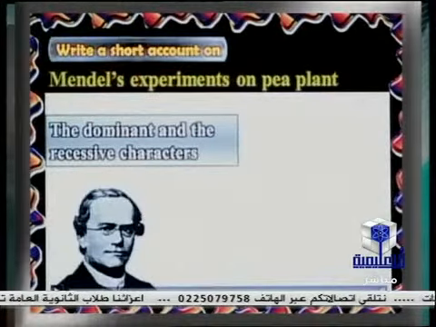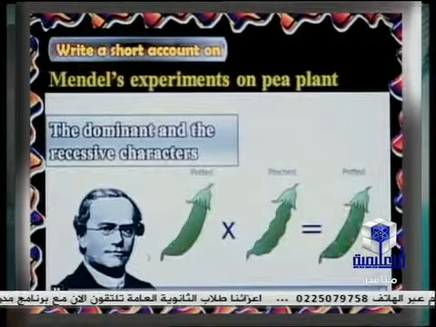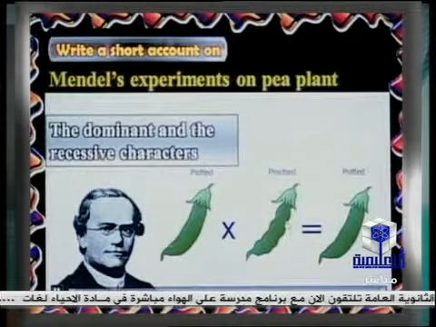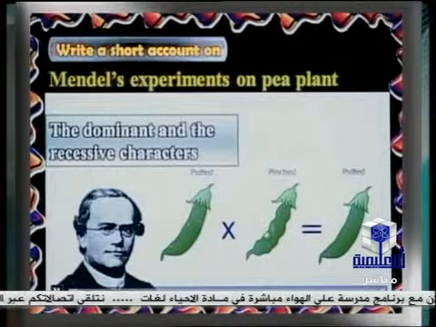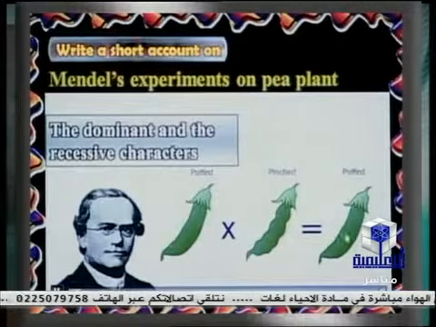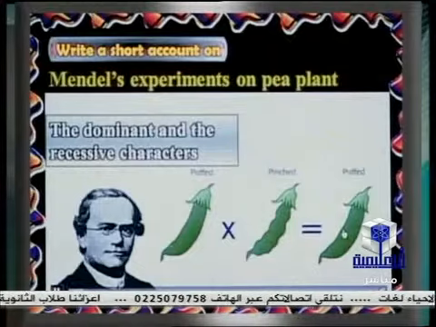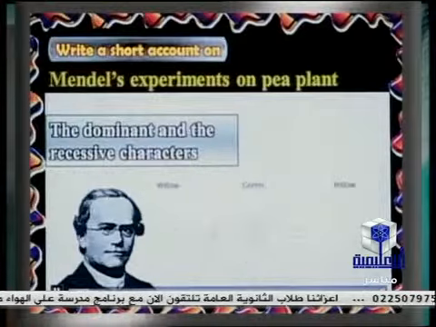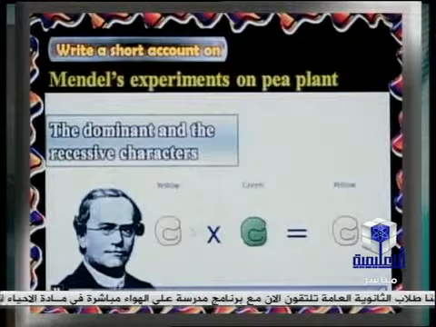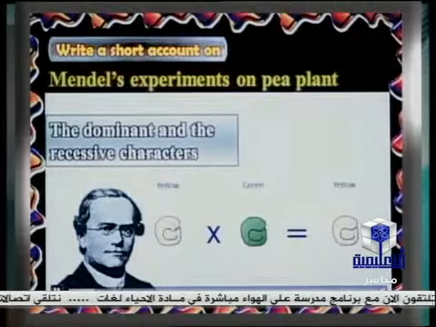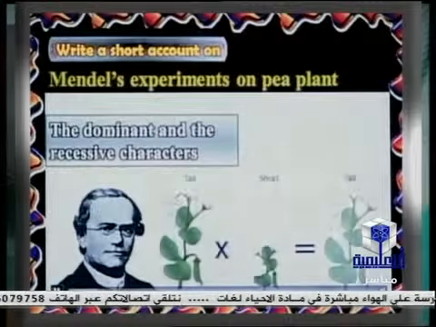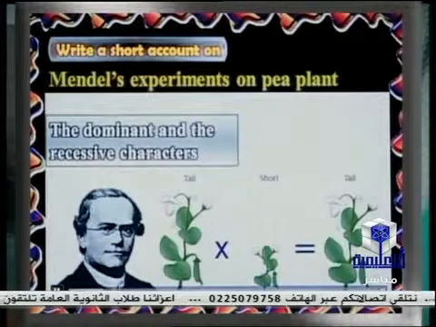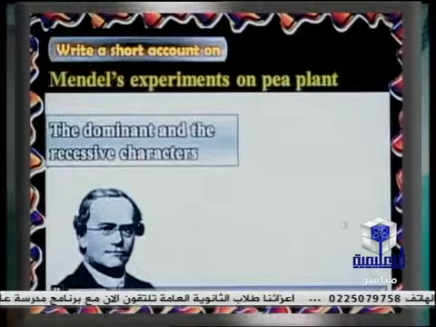In this part it explains that when Mendel carried out a crossing between puffed and pinched bud, or swollen and segmented one, all the generation at the F1, or first filial generation, was puffed or swollen, which means the swollen one is dominant. And also the yellow seed: if the yellow seed is crossed with the pure green one, the individuals will be yellow. And also tall stem with the short one: all the individuals in the F1 will be tall.